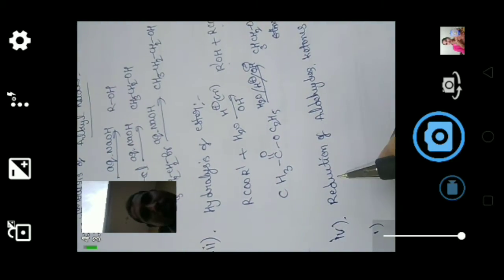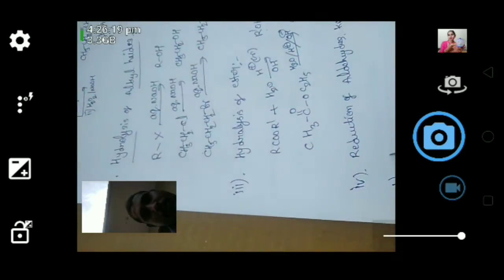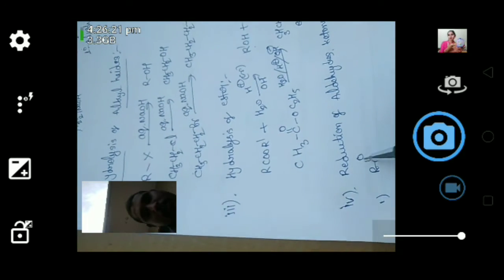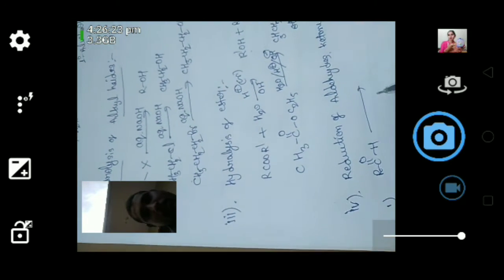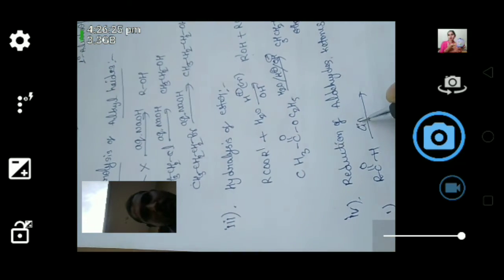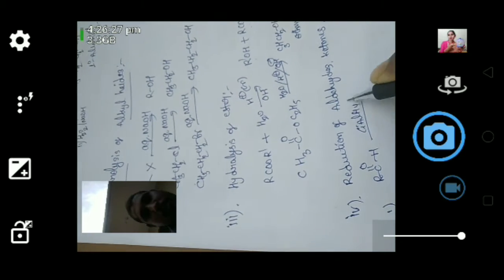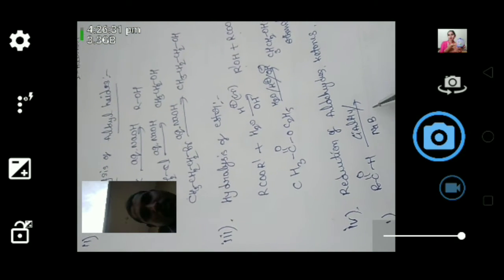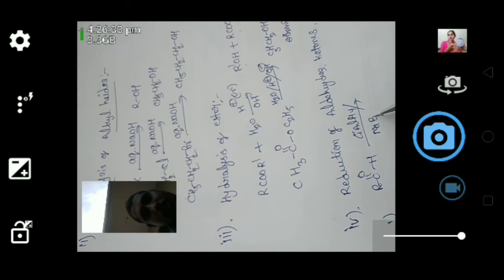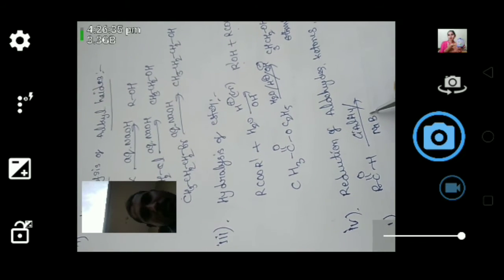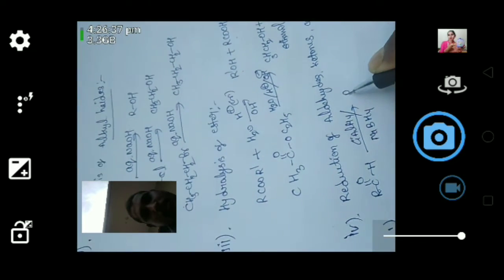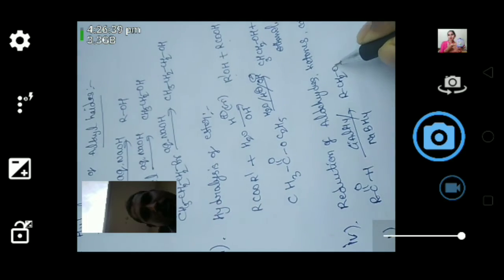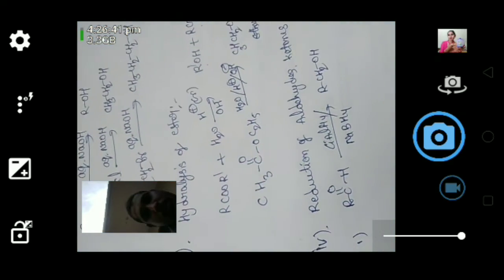Reduction of aldehydes. Here the aldehyde, when you react with lithium aluminum hydride or sodium borohydride, gives RCH2OH. This is a general reaction.